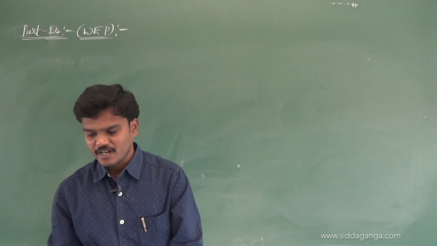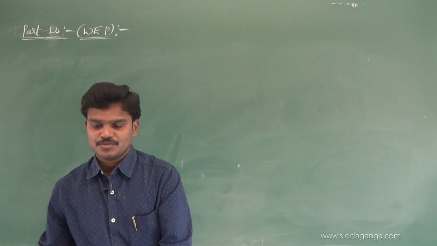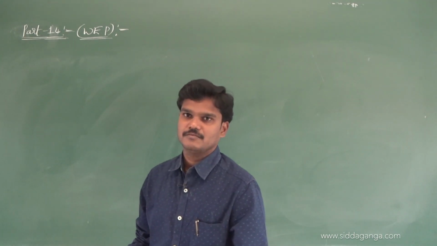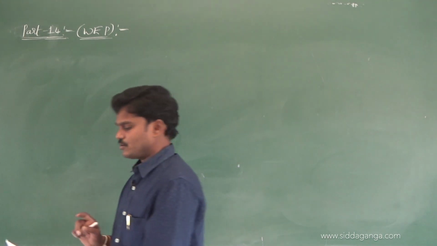Now here let me add some problems. So write this question. These are somewhat good questions. Maintain the questions now.